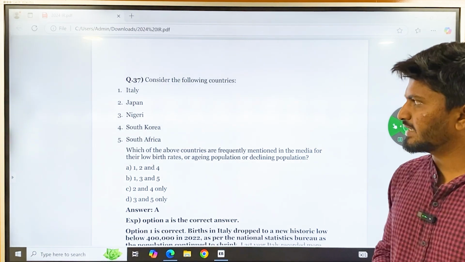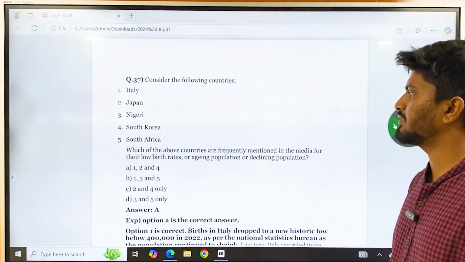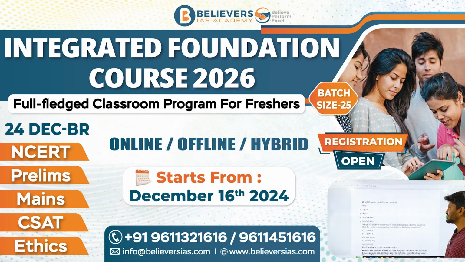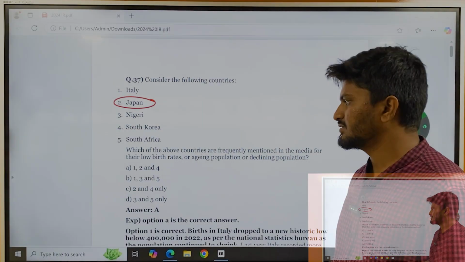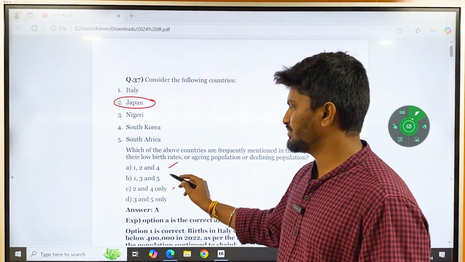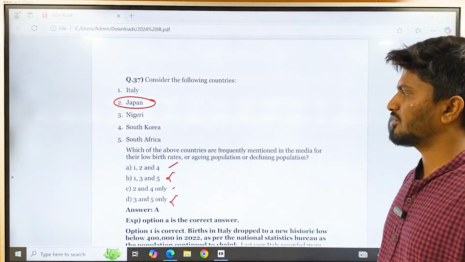So the first question from IR here is, consider the following countries: Italy, Japan, Nigeria, South Korea, South Africa. Which of the above countries are frequently mentioned in the media for their low birth rates? Okay, so straight away whenever the question is about low birth rates, you should go to Japan. So see the answers where Japan is present. Option A and option C are the probable answers. So B and D become wrong.